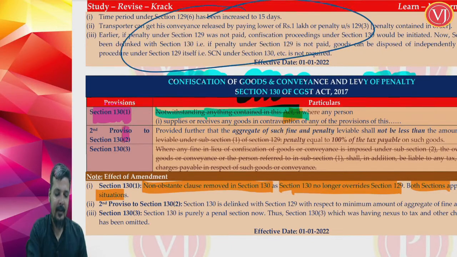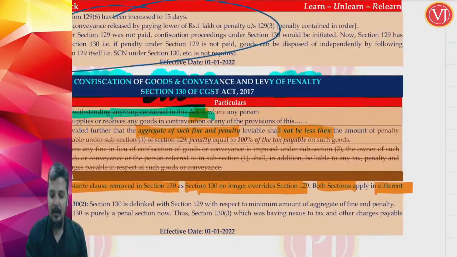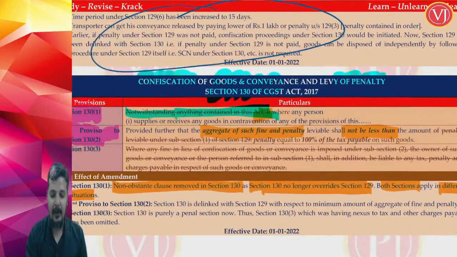The second amendment is in the second proviso to section 130 subsection 2. In section 130 you will find there is penalty as well as fine. There will be both. So what are they trying to tell? The aggregate of this fine and penalty, earlier it used to say, shall not be less than the penalty as per section 129.